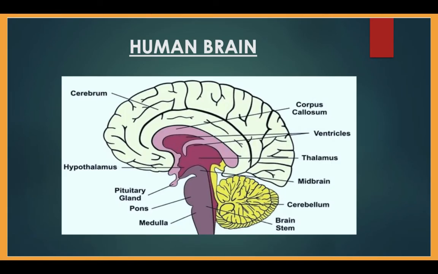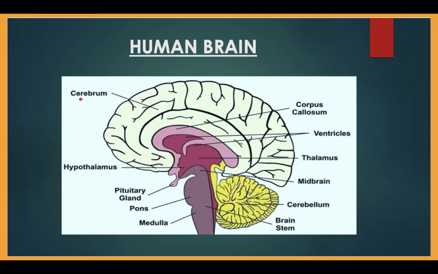First, we will recall the structure of the human brain, which is one of the important parts of our nervous system, and the nervous system is one of the systems which helps in control and coordination. Here you are seeing the different parts of the human brain.